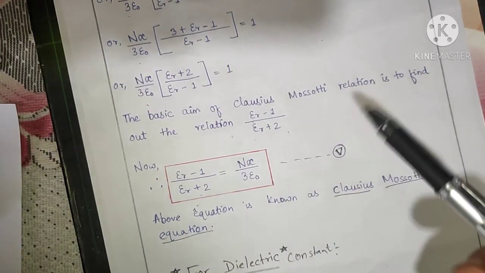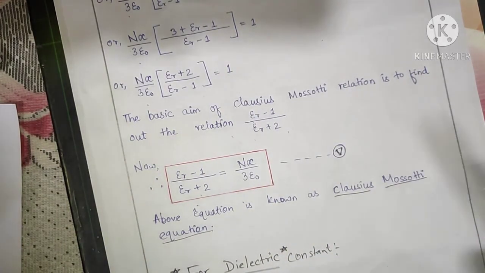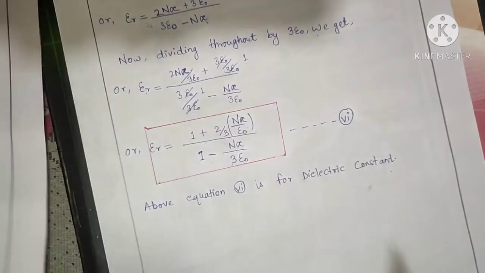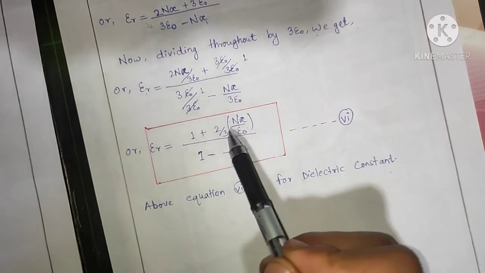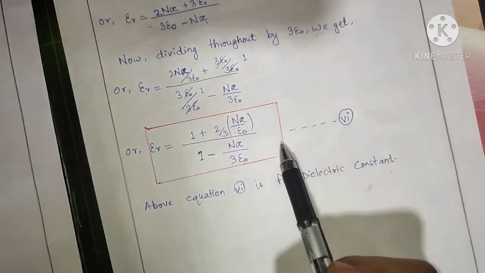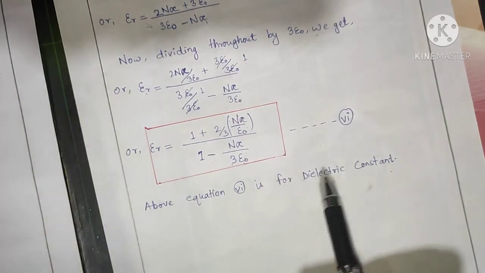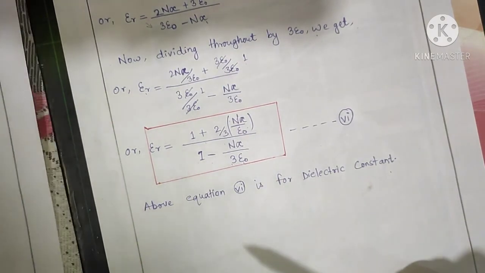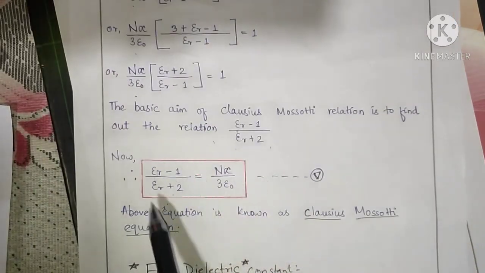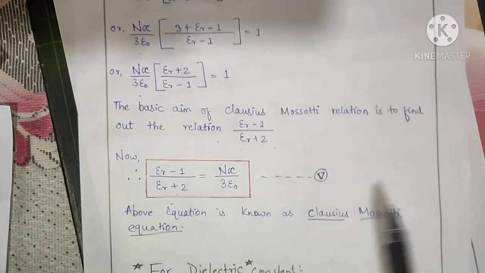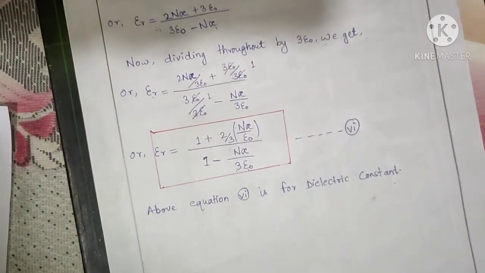It is only the equation for the Clausius Mossotti relation, and epsilon r is equal to 1 plus 2 by 3 n alpha by epsilon naught, whole divided by 1 minus n alpha by 3 epsilon naught. This is the Clausius Mossotti equation for the dielectric. It is similar, as we derived this dielectric equation from the Clausius Mossotti equation itself. So this is the equation.